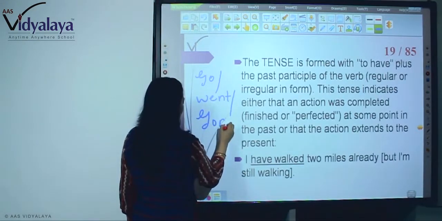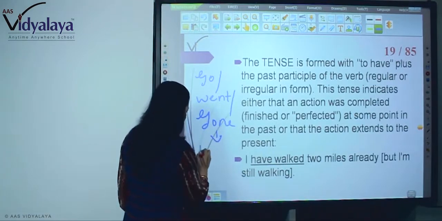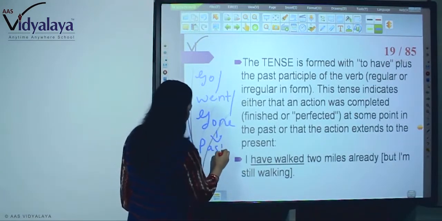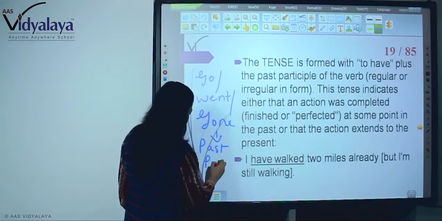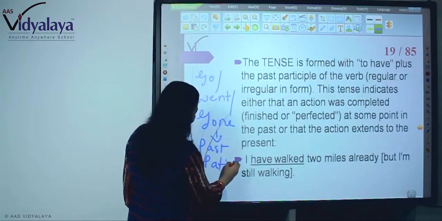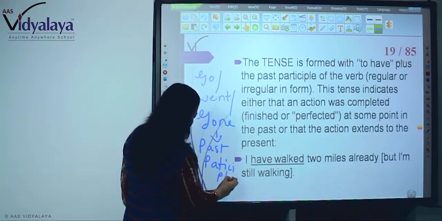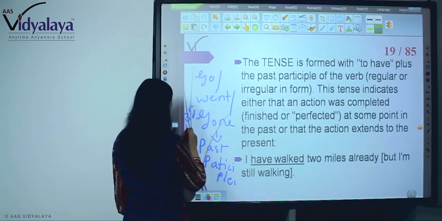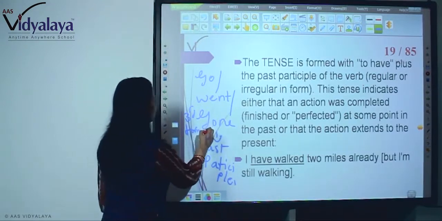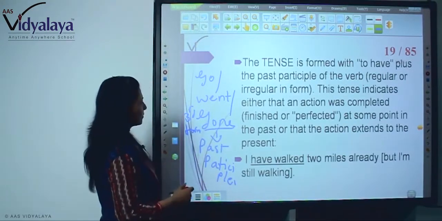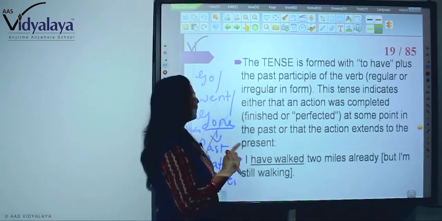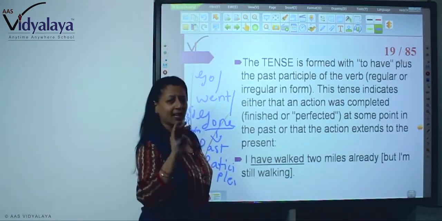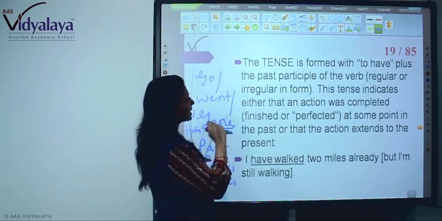So here gone is the past participle. Always remember this is the third form of the verb. Regular or irregular, any form of verb, that is the past participle of the verb.